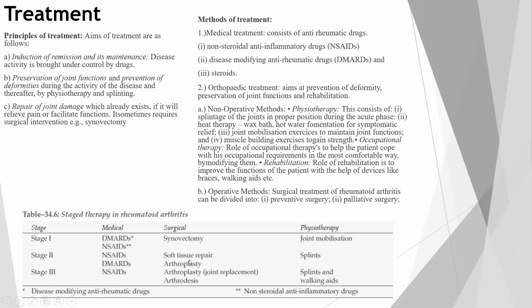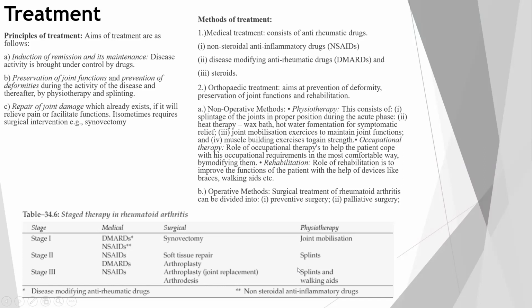Soft tissue repair can be done in surgery, and arthroplasty, that is new replacement joint surgeries, and splints are given to prevent the deformities. The third stage, which is the most serious stage, only NSAIDs are given because no disease-modifying drugs will be useful in this stage. Arthroplasty, that is joint replacement, is done, or the fusion of joint, arthrodesis, is done. And for walking, we can give walking aids and splinting is given. So this concludes rheumatoid arthritis.